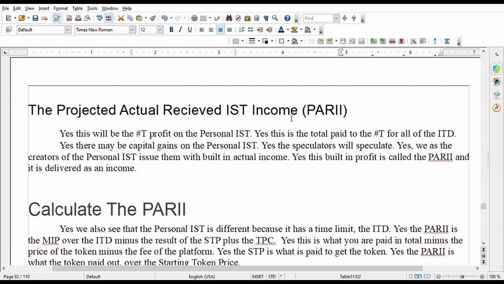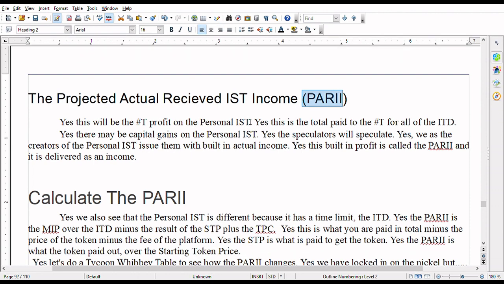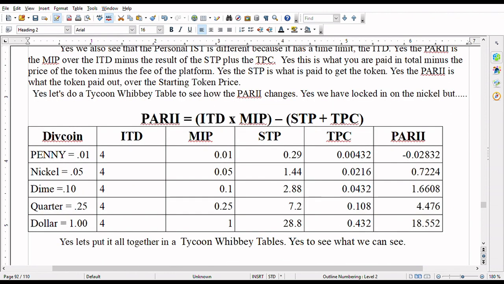And that brings us to the pari. Yes, the pari. Because the personal IST also has the pari. And yes, we remember that the pari is equal to the ITD times the MIP minus the STP plus the TPC.